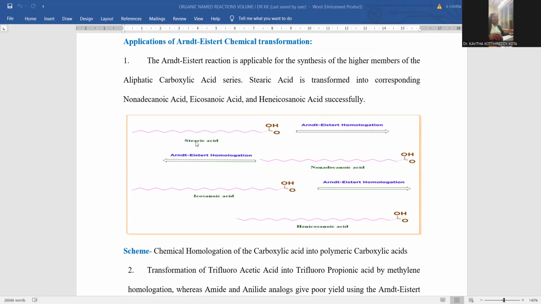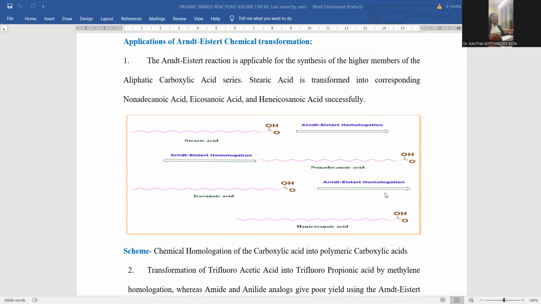That is the reason why if you are taking stearic acid of very long chain with the terminal carboxylic acid, and it goes for Arndt-Eistert homologation reaction, one methylene group gets introduced so that this compound is turned into the next level, and again the same reaction is repeated one more time so that one more methylene group is introduced, so that the tail of the snake is elongated, just like the snake game on the mobile. In the same manner, here the elongation of the chain length is possible. This is called eicosanoic acid.